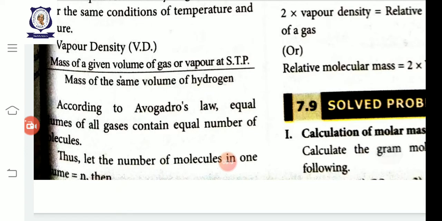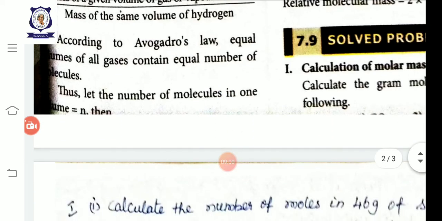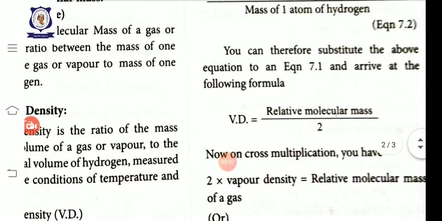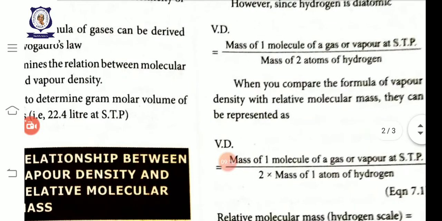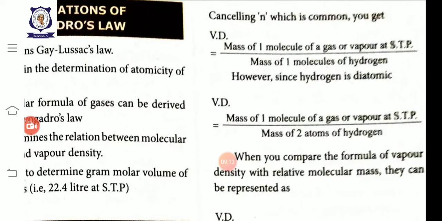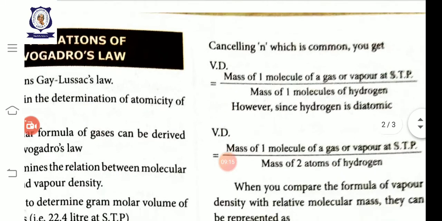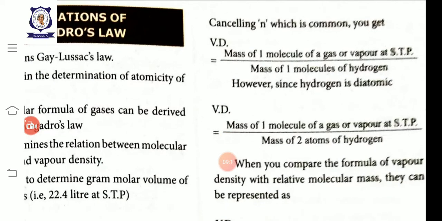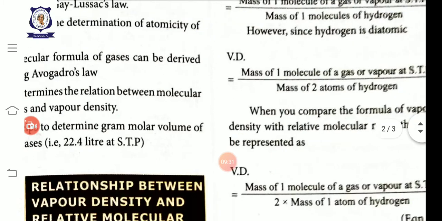According to Avogadro's law, equal volumes of all gases contain equal number of molecules. Thus, let the number of molecules in one volume be equal to n. So then vapor density is equal to mass of one molecule of gas or vapor at STP by mass of one molecule of hydrogen. See, cancelling n.